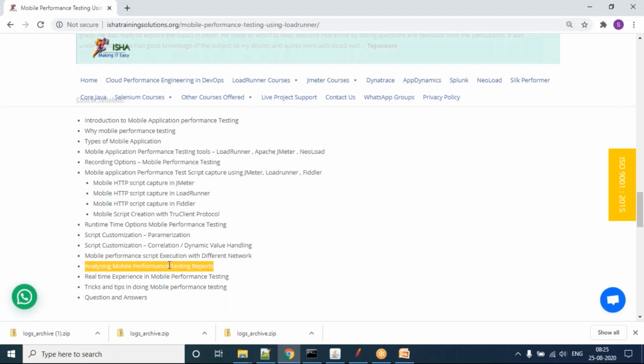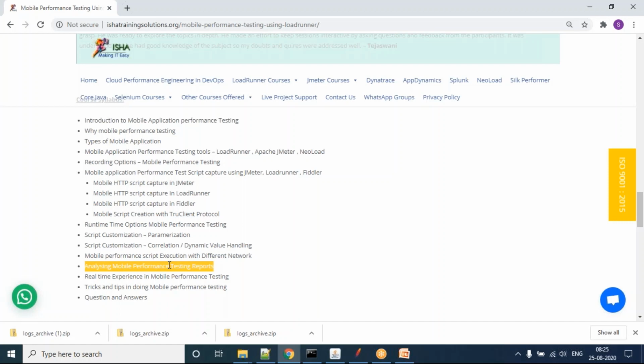And then I'm going to share my real-time experience, and tips and tricks during your script preparation, either in JMeter or in LoadRunner or in Fiddler. This Fiddler scripting also, I will tell you one more important thing. In the recent trend, the application is built with two-layered or three-layered security: basic authentication, NTLM authentication, Kerberos authentication, or is it a SAML application? A lot of authentication technologies are coming into picture nowadays.